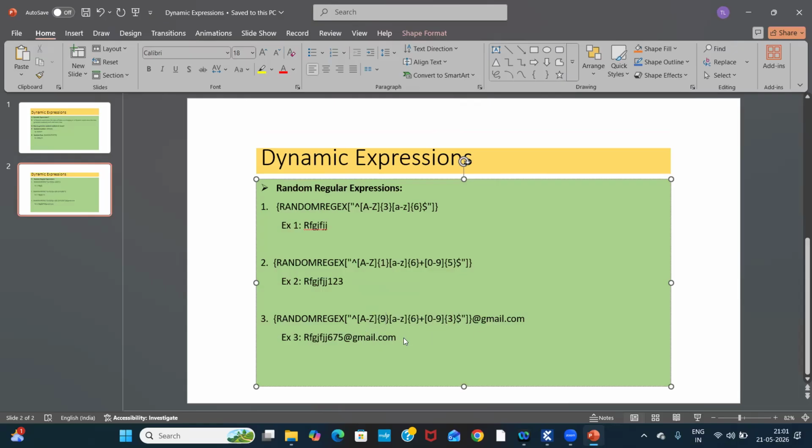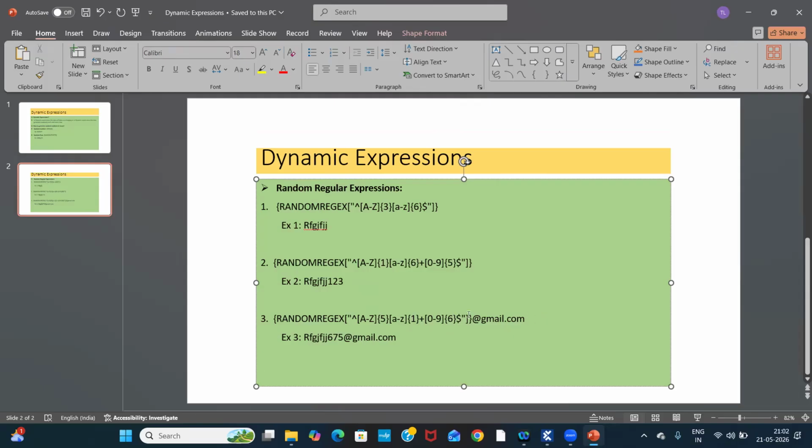And if we want to create a Gmail, I want the first five letters to be capital, so I have to mention five here. Later, after five letters, if I want one small letter only, I have to mention A to Z as one. At that time I will get one small letter. If I want six numbers only, I have to mention six. Then I will get only six numbers. Then later, after this syntax, we have to add @gmail.com. Whatever extra text we are expecting in the last, that text we have to add.